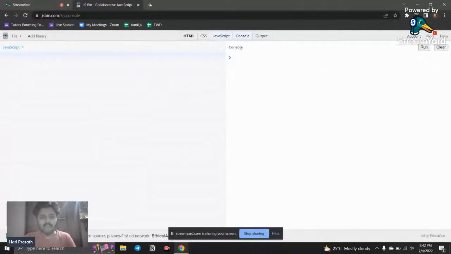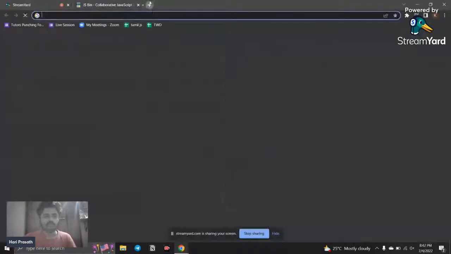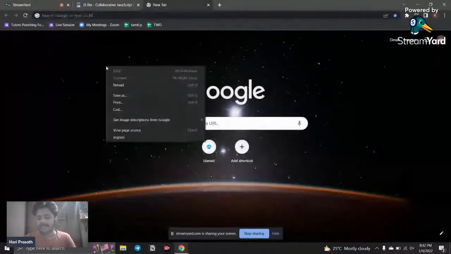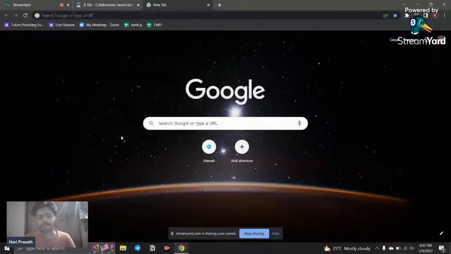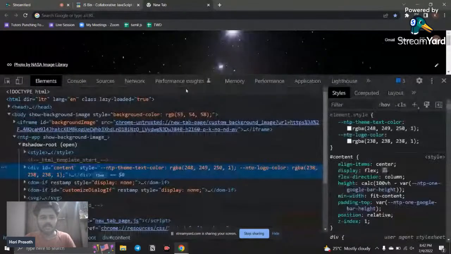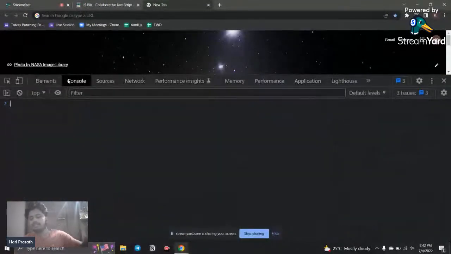We have the console in our browser too. If you go to our Google browser, right-click and click the inspect button, you can see several options, right? Application, Lighthouse, Memory, and so many things are there. And here you can see the console. So what is this? This is a web API, called a browser web API, where we can debug our JavaScript code. So what is the purpose of using this console?